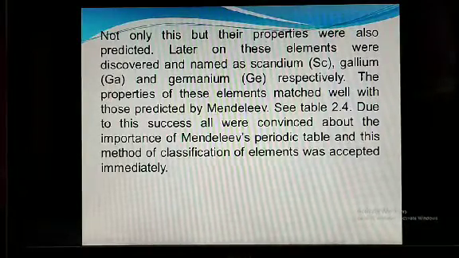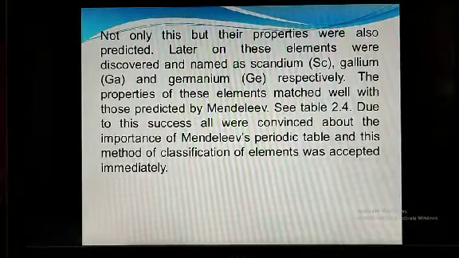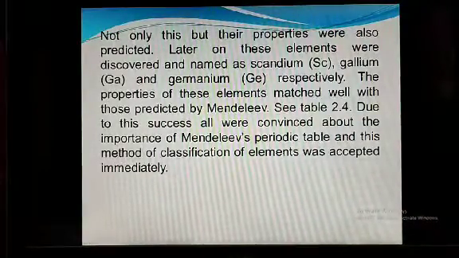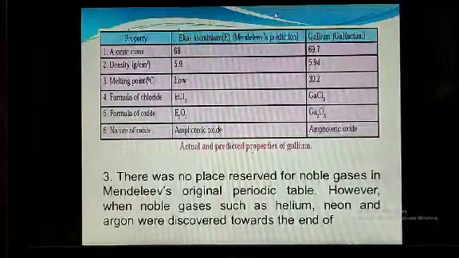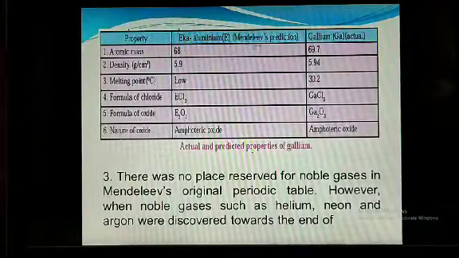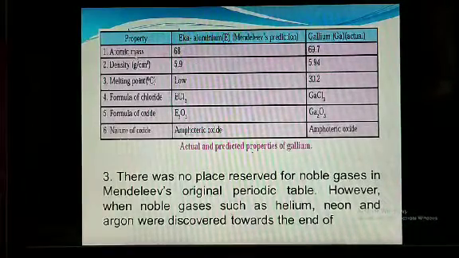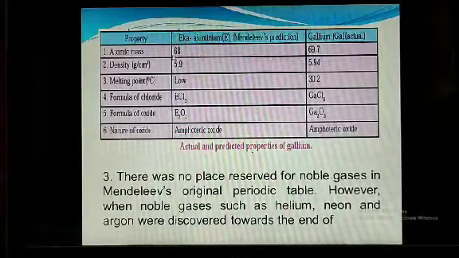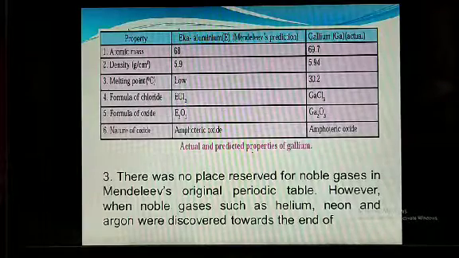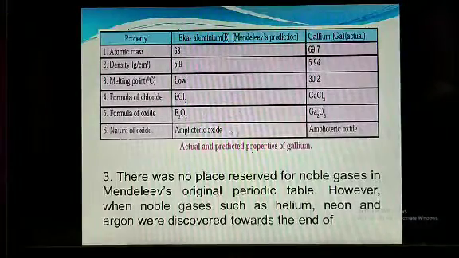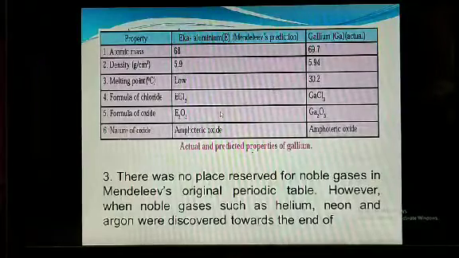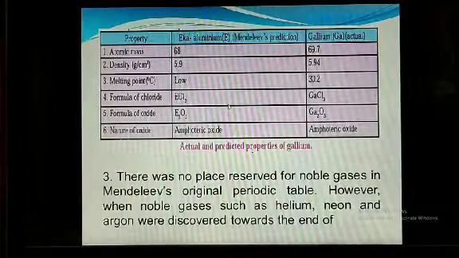So he predicted, and in future these elements were discovered. Now if you consider Ika aluminum in Mendeleev's periodic table and then gallium, atomic mass 68, here 69.7, that is approaching. Then density 5.9, here 5.94. Then melting point low, 30.02. Then formula ECl3, here GaCl3. So all these properties were predicted in Mendeleev's periodic table.